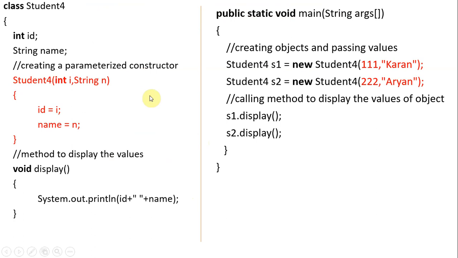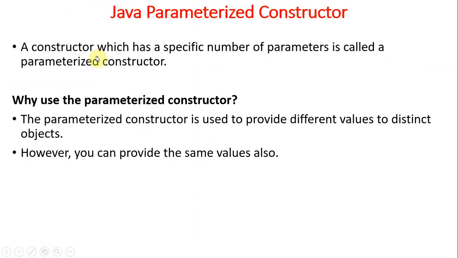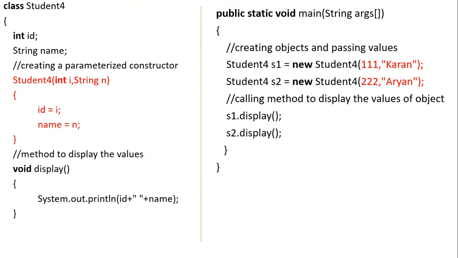This is an example. Class Student is the name of the class; id and name are the variables, the data members, and there is a parameterized constructor. Is this a constructor? Yes. Why? The name of the class is the same as the name of the method, and here we have two parameters: int i, an integer variable, and String n, a string variable.